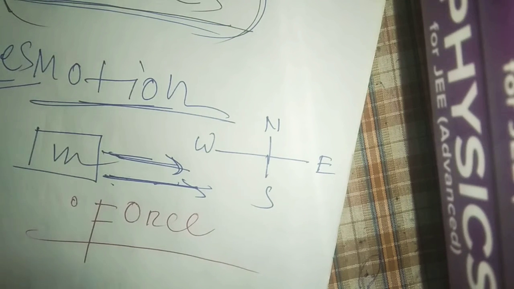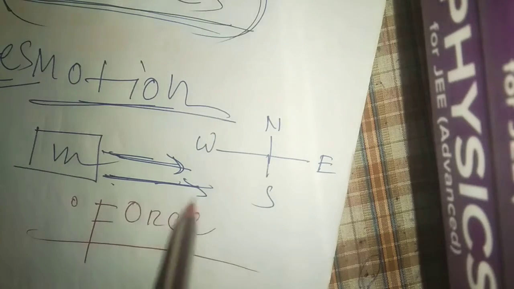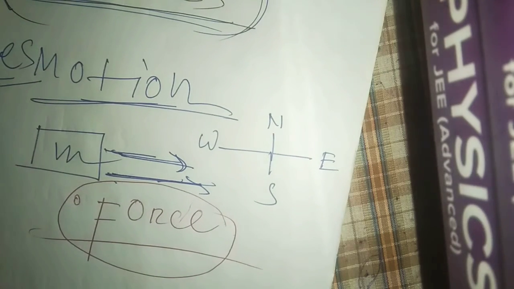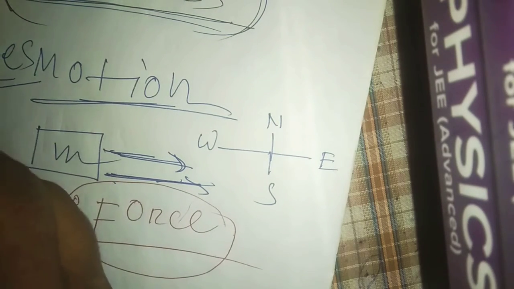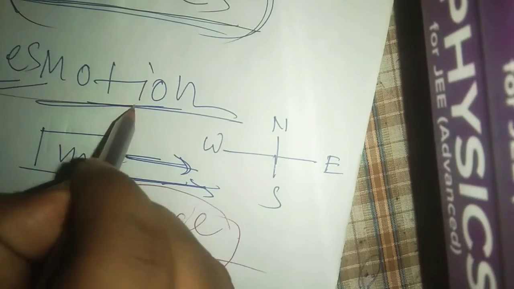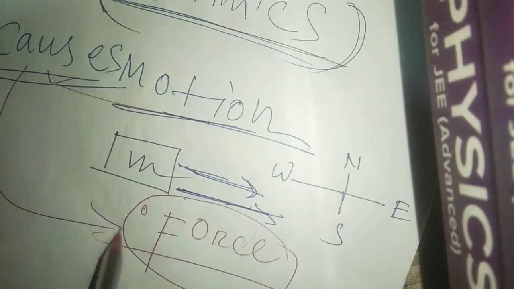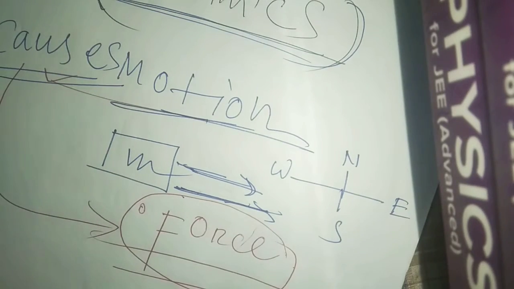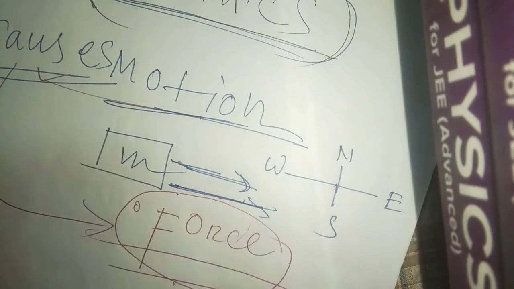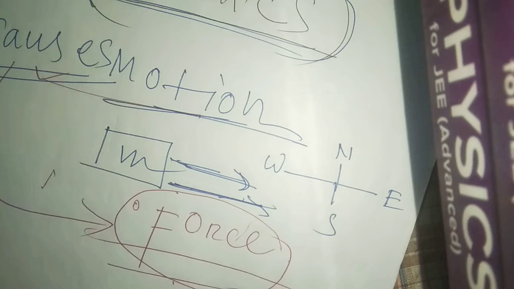I hope it is clear to you now. We discuss the cause behind motion, and the cause is force. Because of force, some objects can get motion. I hope this is clear to you now.